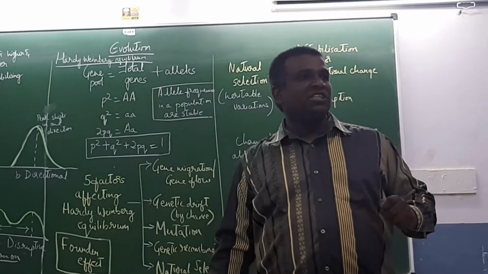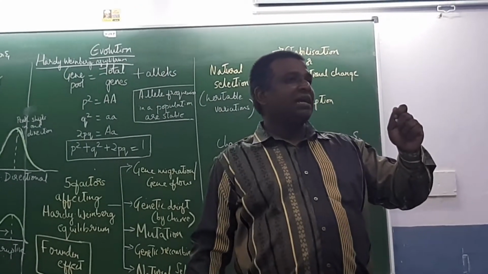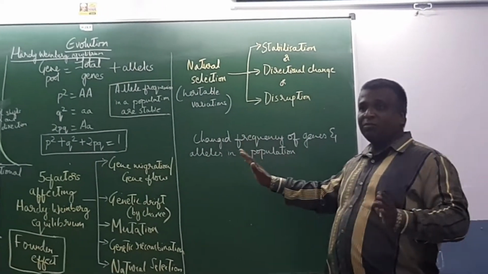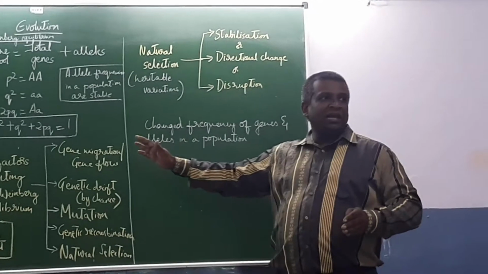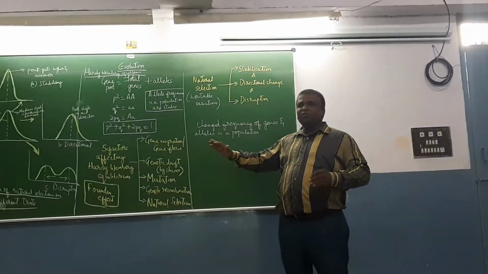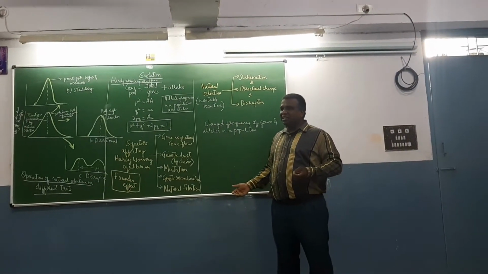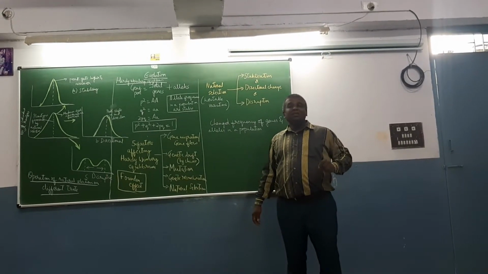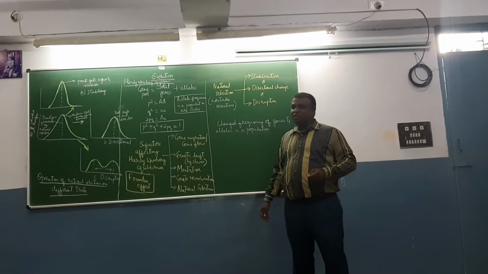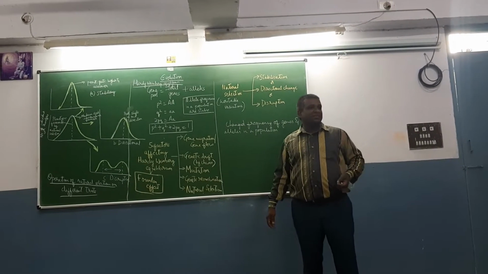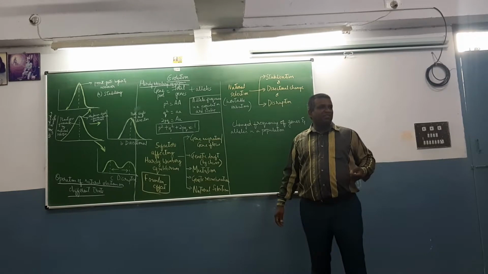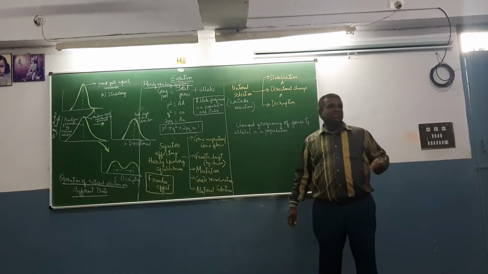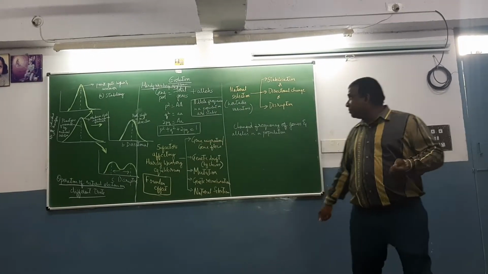In a given population, the allele frequencies will be constant from one generation to another generation. If there is a change in the allele frequencies, it leads to evolution, the formation of a new species. That is what you have to remember.